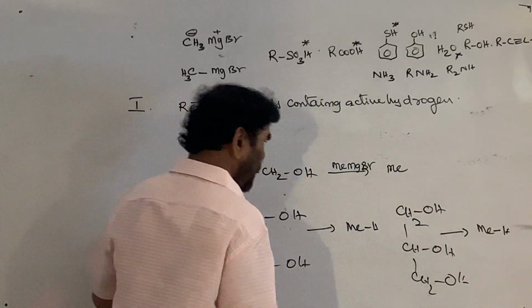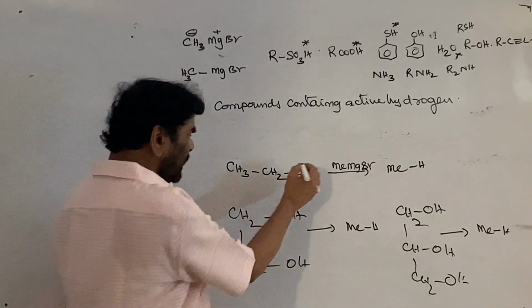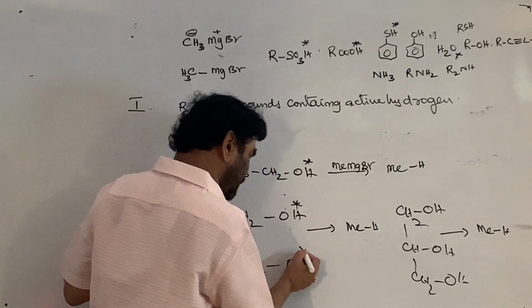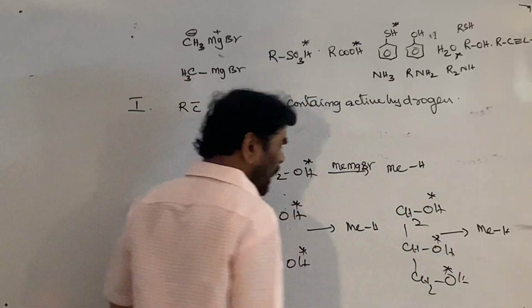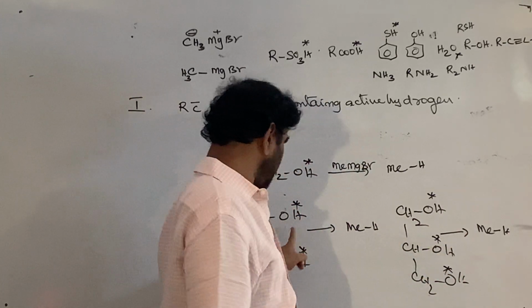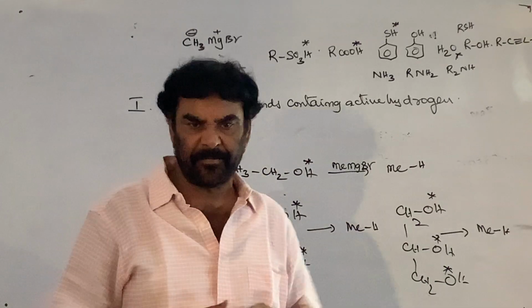See, here it contains only one active hydrogen. This contains two active hydrogens. This contains three active hydrogens. So it is able to provide 3 hydrogens for the Grignard reagent. This is able to provide 2 hydrogens. This is able to provide only 1 hydrogen.